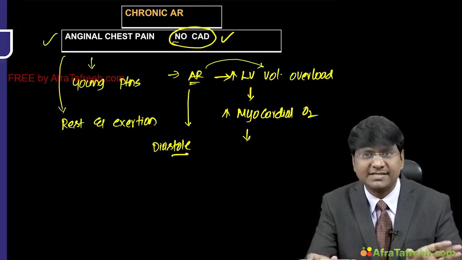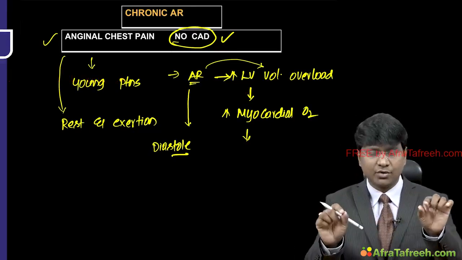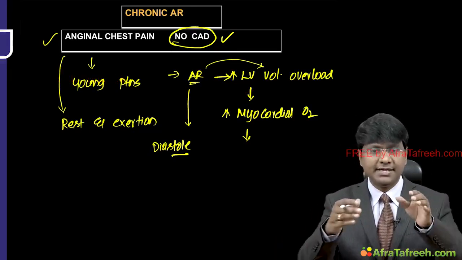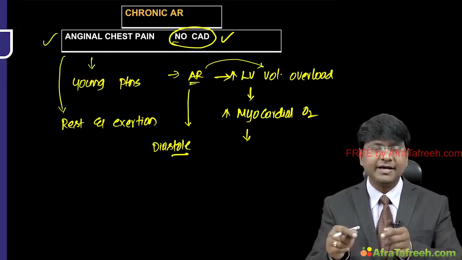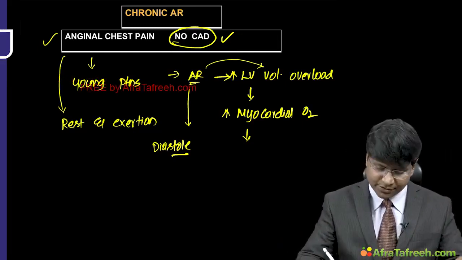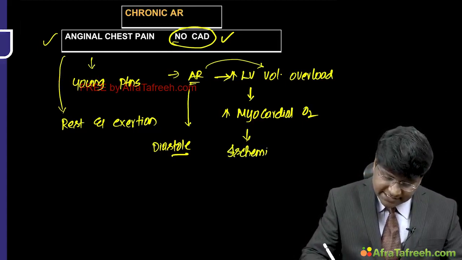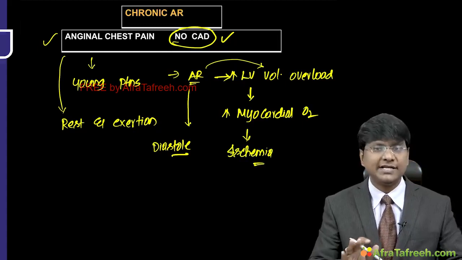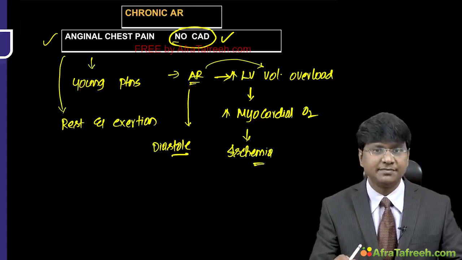So the concept is very simple. During aortic regurgitation, the blood, instead of going into the coronaries, going to the myocardium, is going back into the LV, thereby compromising the myocardial perfusion. Thereby, the individual can have an ischemia causing angina. But as such, there is no coronary artery disease, but still there is development of the ischemia, right?